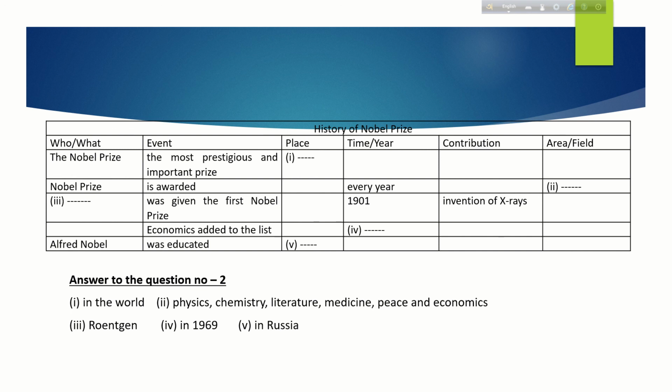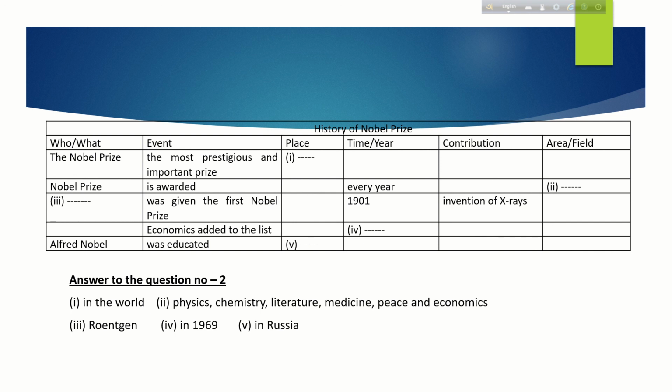Third one: who or what was given the first Nobel Prize, time 1901, contribution invention of X-rays. That is very easy, Rontgen. Number 3 is Rontgen. Number 4: economics added to the list, time or year, that is in 1969.